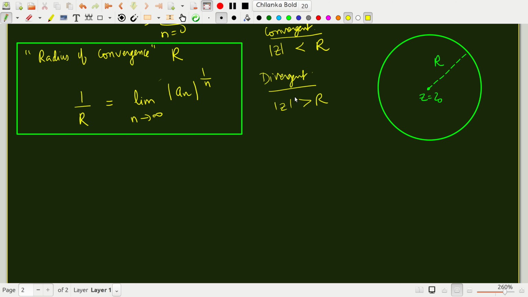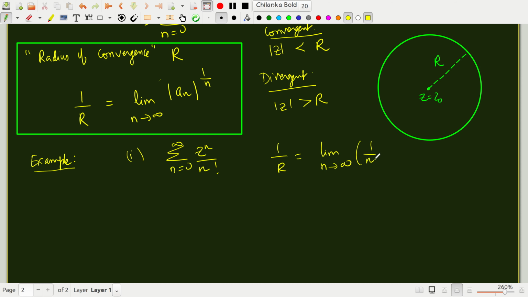Now, if r goes to a very large value, that means that the series is convergent over a larger and larger region in the complex plane. So let's look at a couple of examples to illustrate this idea. Let's take a series of the form summation n equal to 0 to infinity z to the n upon n factorial. Then 1 over r is nothing but limit n tending to infinity. Now the coefficients are 1 over n factorial here, so 1 over n factorial whole to the power 1 by n.